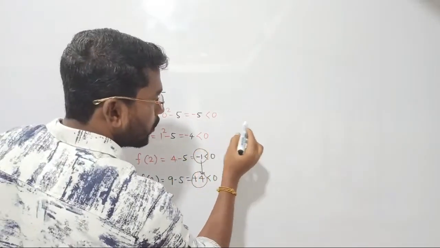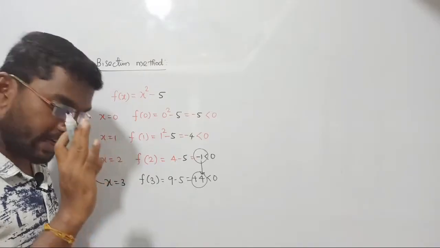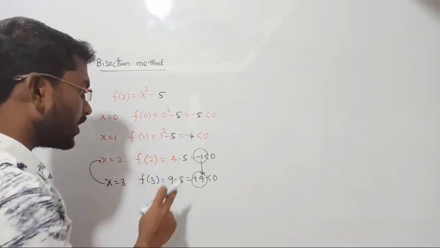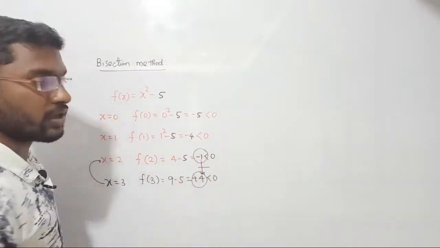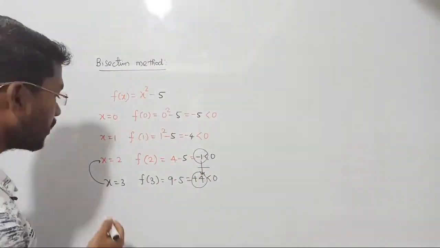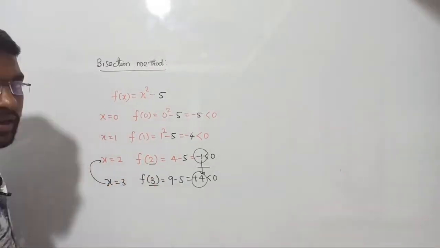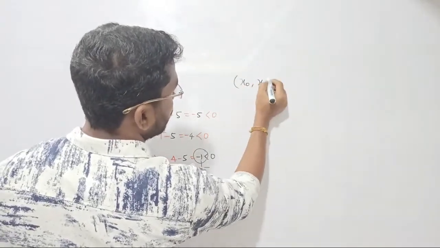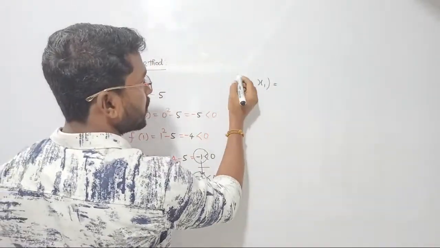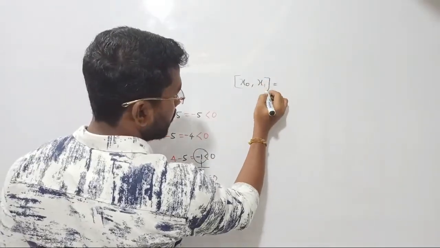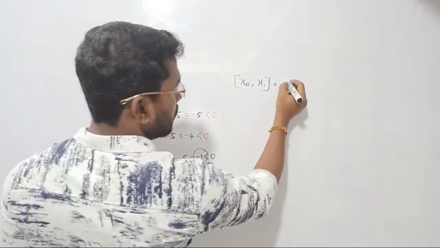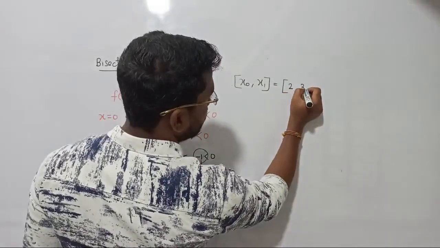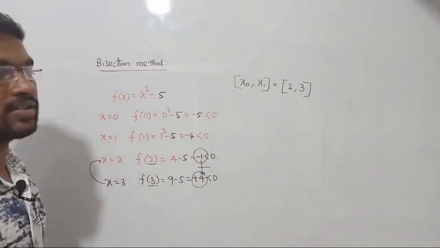See, between -1 and +4, is there a 0 or not? Definitely 0 will be there. -1, then 0, and then 1, 2, 3, 4. So in between these two points we will have a 0 crossing point. So that is the point you are going to cross. So your two roots are 2 and 3, right? So your initial roots are x0, x1. You can use a closed interval here, you don't need to use an open interval. Such that x0 is going to be 2, x1 is going to be 3. These are going to be our initial roots.